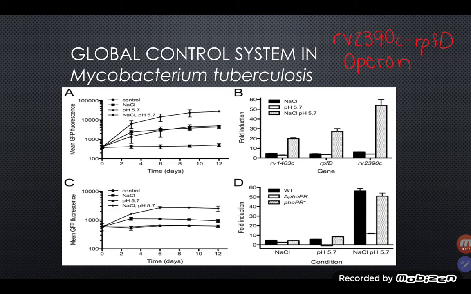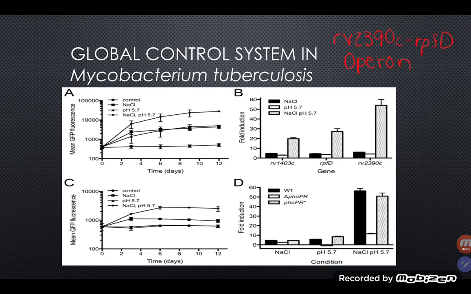In Mycobacterium tuberculosis, there are many examples of regulation that occurs. One example of a global control system can be found in the RV2390C RPFD operon. The transcription of the genes in this operon is affected by the changes in the surrounding environment. It has been shown that both an increase in chloride ions and an acidic pH increase the transcription of the genes in the operon.